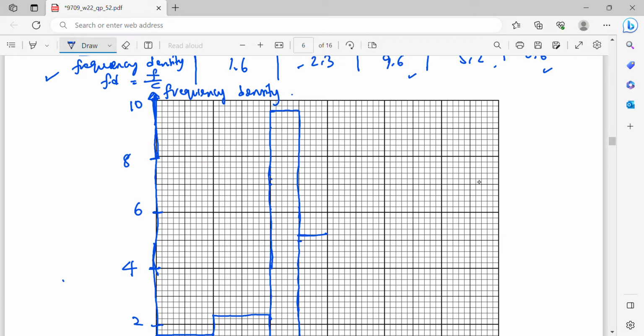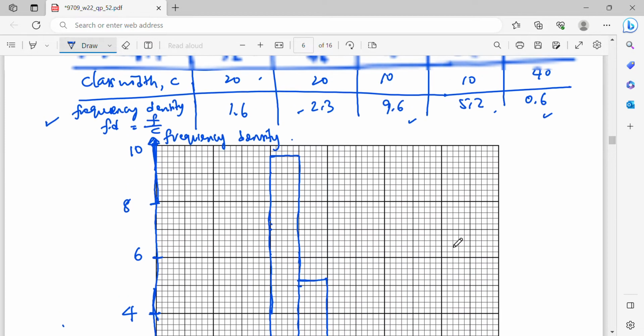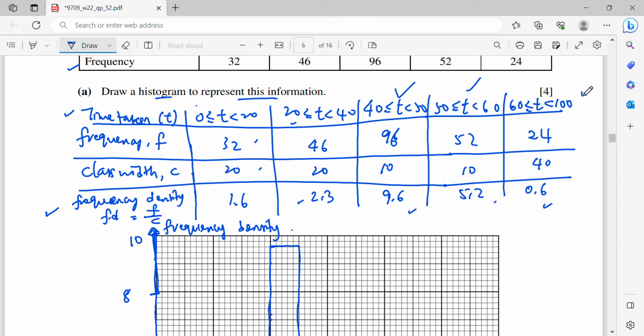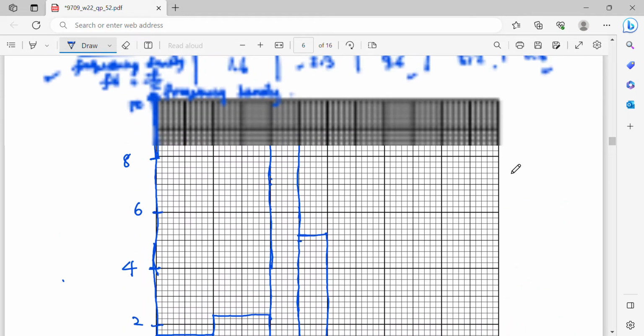So 5.2, this is the height. Okay, lastly, 60 to 100 is 0.6. So 0.6, which means it's this line. Okay, so this is the histogram.